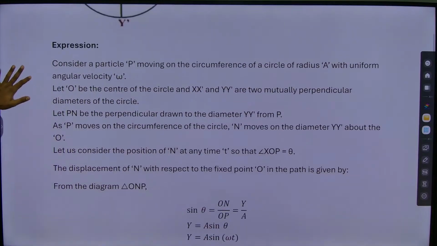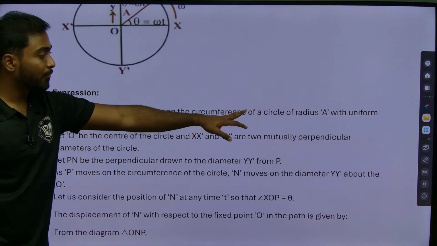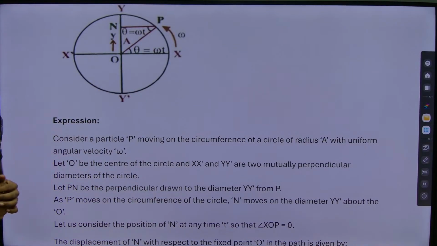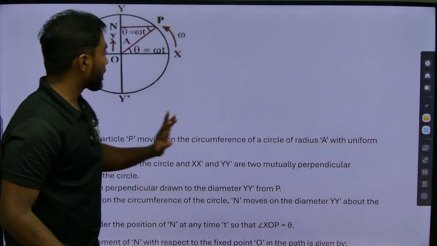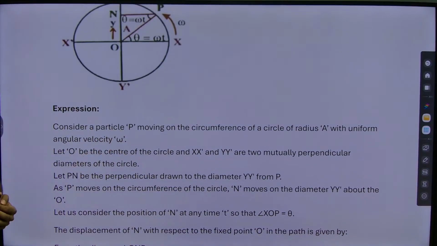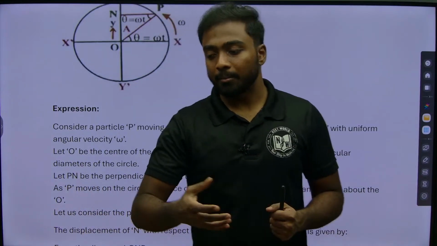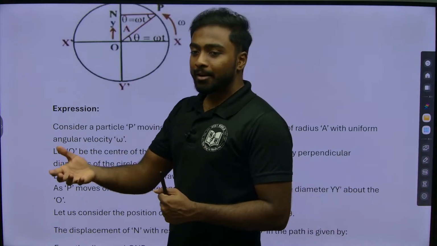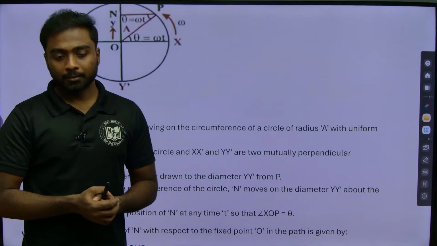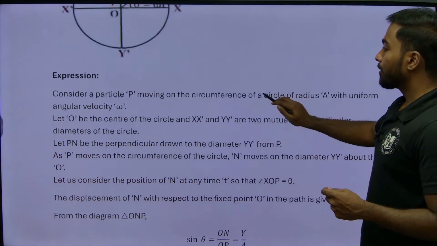Now I need to express this. Consider a particle P moving in the circumference of a circle, that is the outer part of the circle, of radius a. So the radius of the circle is a, and we have considered a uniform angular velocity omega. Whenever we are drawing something, we need to express what we are drawing, right? If we simply draw something, the examiner will not know what you have drawn, so I need to express that. So first point we have expressed.